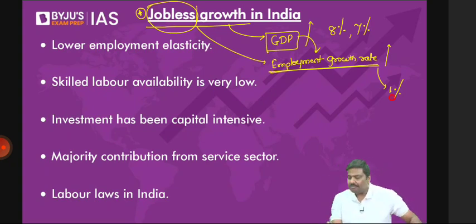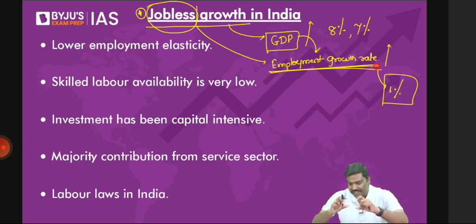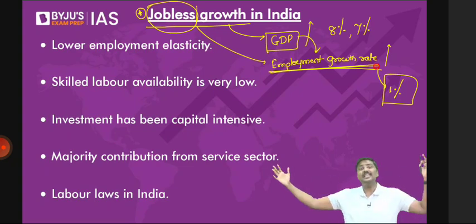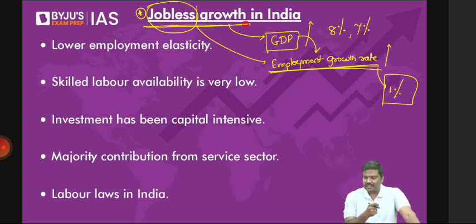But on the other hand, employment growth rate is just 1%. Can I say this is a situation wherein the economy is experiencing growth, but the employment growth rate is not very high? Employment growth rate is very, very low. The number of jobs getting generated is very low, whereas the productivity of the economy is increasing at a very fast pace. Such a situation is referred to as a jobless growth phenomenon.